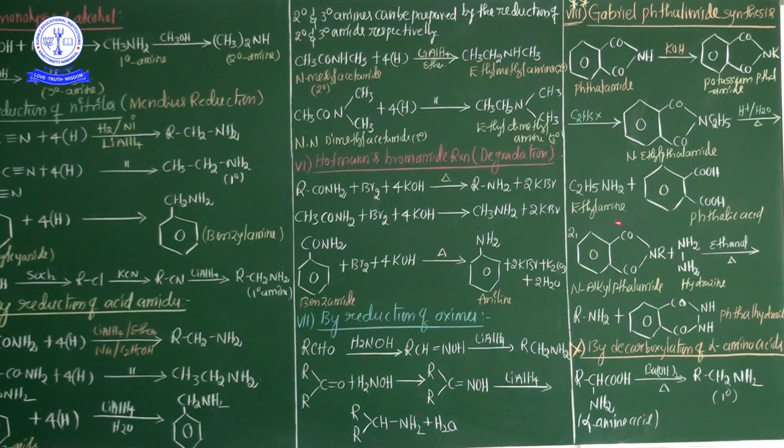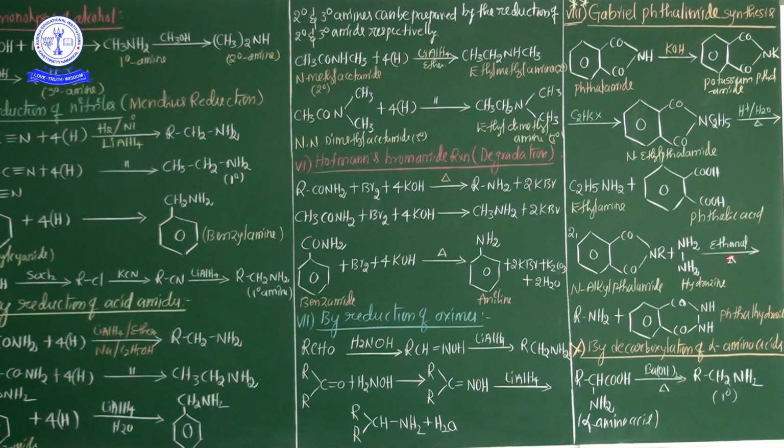And the last and final preparation method of amines is by decarboxylation of alpha amino acid. Now this is the alpha amino acid. In the presence of barium hydroxide, in the decarboxylation process, carbon dioxide is eliminated from the alpha amino acid. Finally 1 degree amines are easily obtained.